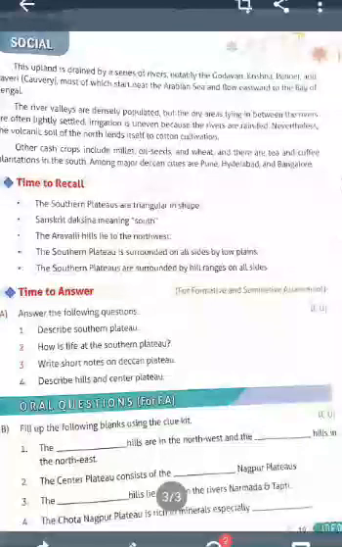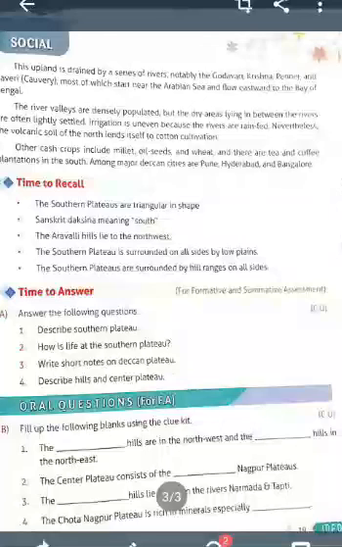Okay. Next, match the following is also given. I will give the notes in the next class. I will continue in the next class. I think all of you understand this lesson. Children, first you learn all the odd words and read the lesson one or two times. Then you will easily understand this lesson.